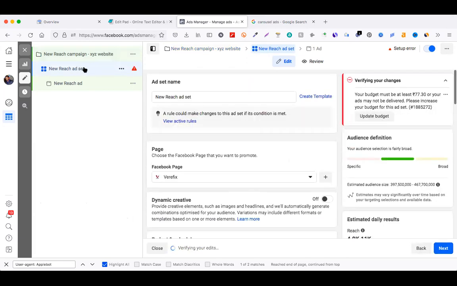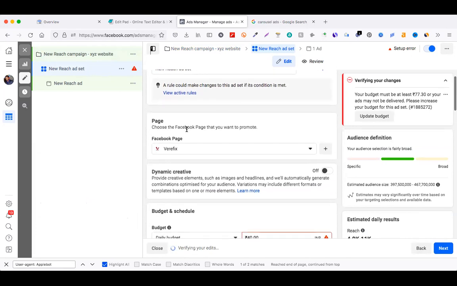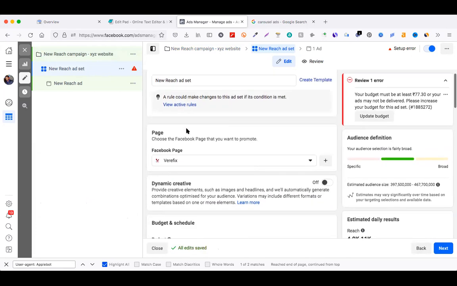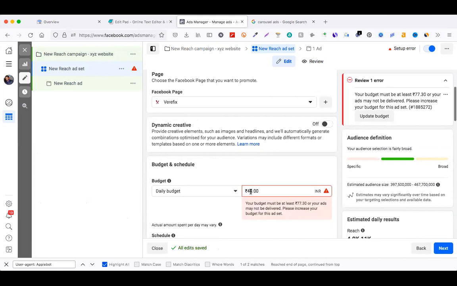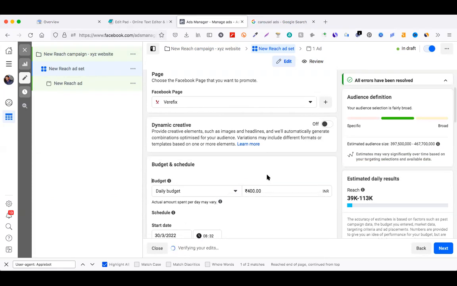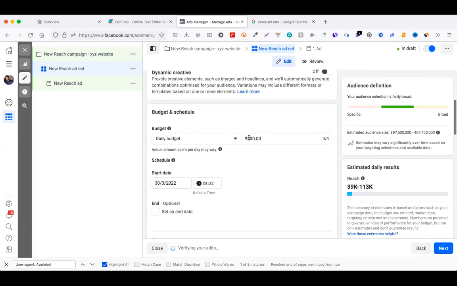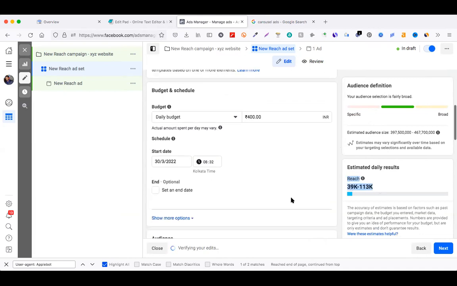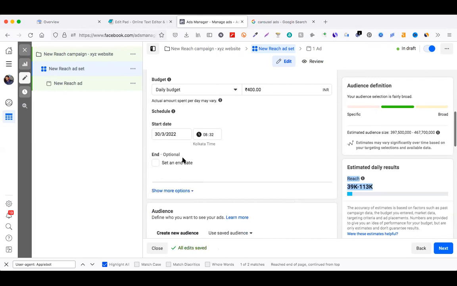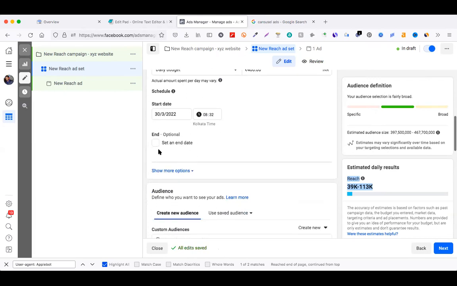Now you are at the ad set level. You have to provide the targeting, whom you would like to target. At least you have to spend 77 rupees 30 paisa. I am putting 400 rupees per day here. Now see, as soon as I filled in an optimum number, Facebook started showing information like this, how many people it will reach. We can set a starting date and end date as well.